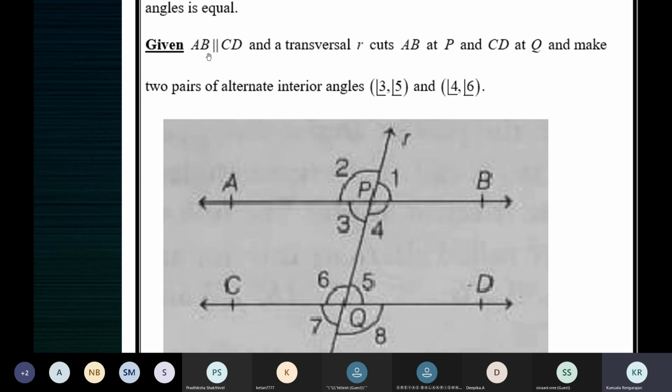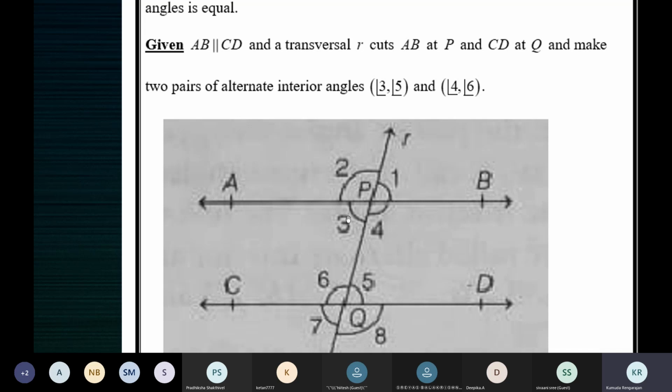See how it's explained here. AB parallel to CD, and transversal R cuts AB at P and CD at Q and makes two pairs of alternate interior angles, angle 3 and 5, angle 4 and 6. So we need to prove that these two pairs of angles are equal: angle 3 is equal to angle 5, angle 4 is equal to angle 6.